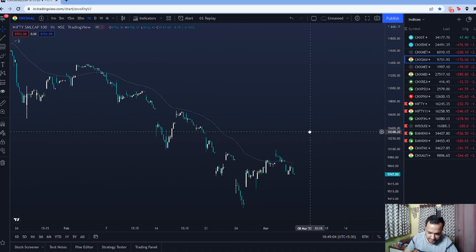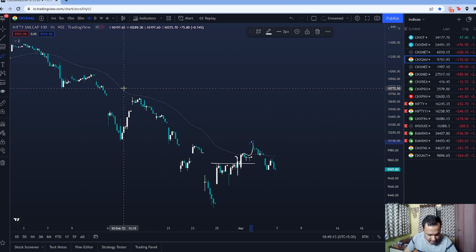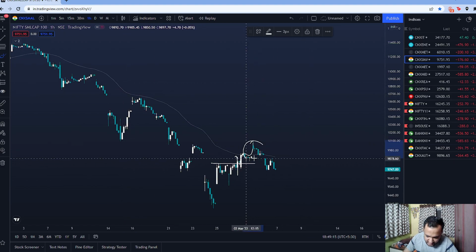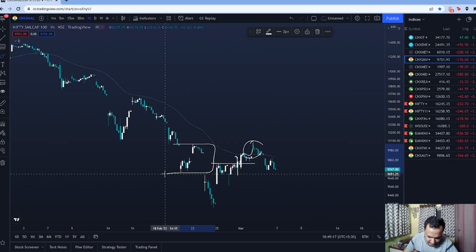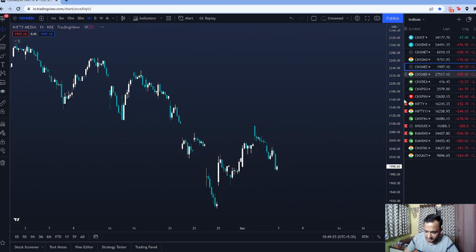Nifty Small Cap. All right. Again, see, Nifty Small Cap, we talked about some up move here. We got a little up move. I took a few trades as well, right? But now what is happening is, you see, this is turning around from the previous base right here. The bases are very thin here. It's turning around from the previous base. And now we are starting to fall again. And this is what we do not want to see. So stay away from small cap stocks for the meantime.